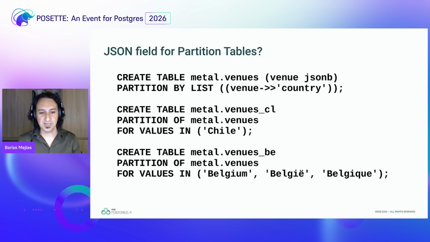And I'm going to just create 2 partitions, one for the metal venues in Chile, there are many, and the ones that are in Belgium. And as you can see, in Belgium we don't know whether we write it as Belgium, Belgia, or Belgique, depending on the language that you're speaking in this country. So there you go. You can do partitioned tables also with JSON objects. I don't know if that is useful, but it's possible.